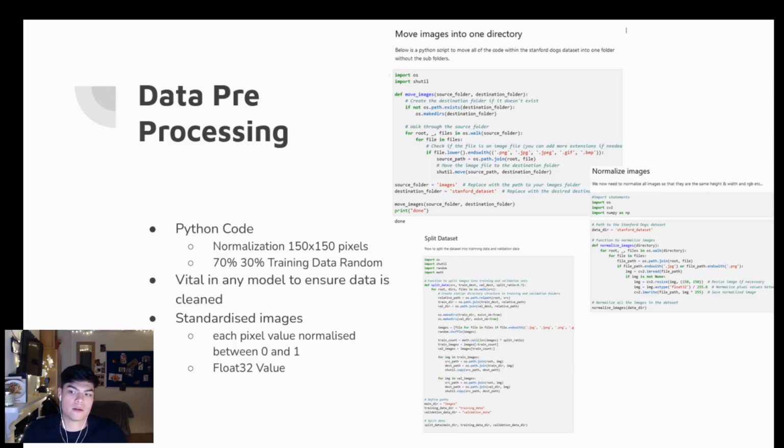The subsequent stage comprised dividing the complete dataset into two segments, training data and validation data. An additional Python codebase was developed for this purpose, splitting the overall dataset into 70% training data and 30% for validation. The random allocation of data ensured an unbiased distribution between these two segments. So this was done randomly. And you can see the code bases here. So this is for moving the images into one directory, for normalizing, and for splitting up the dataset.